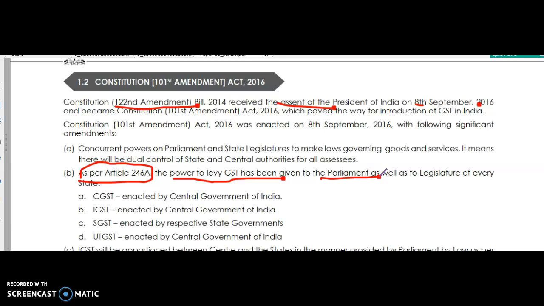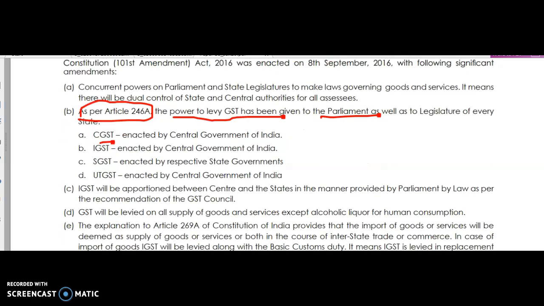According to Article 246A, the GST Act has four parts: CGST Act, IGST Act, UTGST and SGST Act. IGST is levied between the states, that is, on interstate purchases. It is a destination-based tax.